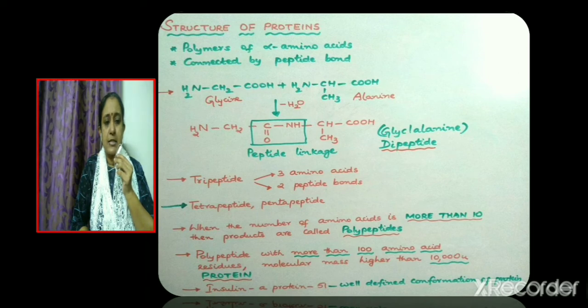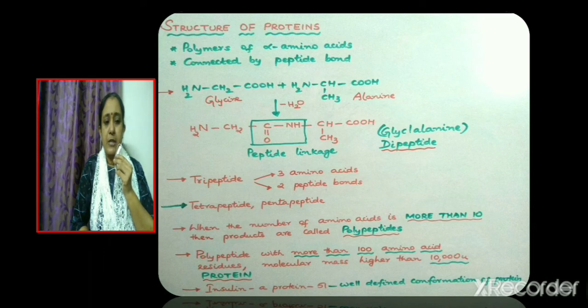For example, consider two amino acids, glycine and alanine. Glycine is NH2CH2COOH and alanine is NH2CH(CH3)COOH. When the COOH group of glycine interacts with the NH2 group of alanine, CONH bond is formed by the removal of a molecule of water. So this bond, that is CONH bond, is known as peptide bond. We get a dipeptide and the name of the dipeptide is glycylalanine.